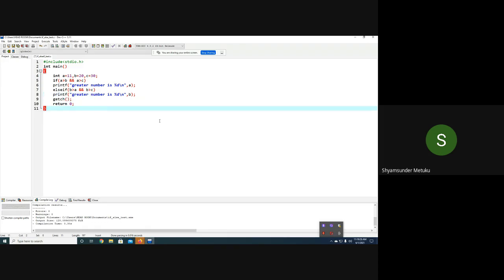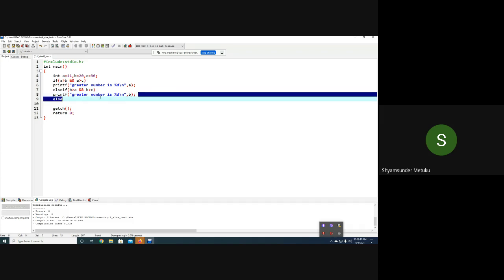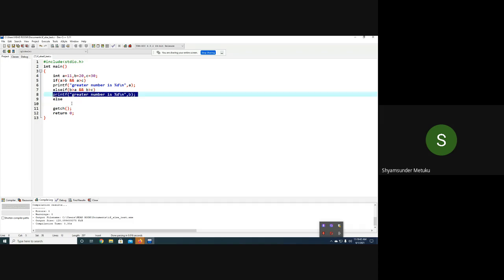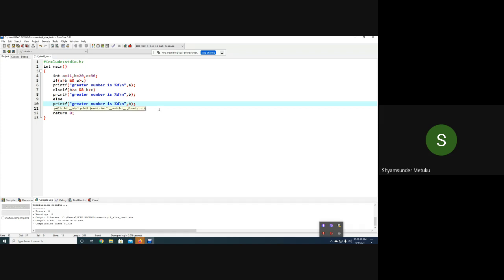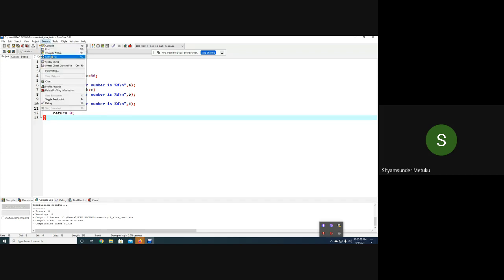Do you want me to compare C or not required? You tell me. Do you want me to compare C also? Not required, because if A and B are not greater, the default is C, right? So you must be very careful, because the else condition must be there. In the middle you can have any number of if conditions, but at the end it has to end with only the else group. So what am I supposed to write here? C. Okay, very good. So let me execute this.